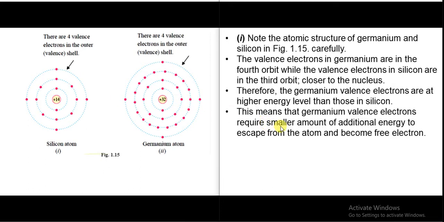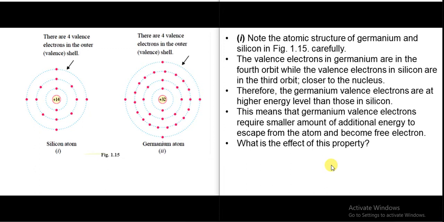This means that germanium valence electrons require a smaller amount of additional energy to escape from the atom and become free electrons. The more the distance between the nucleus and the orbits, the electrons are loosely bound but at higher energy. The closer the electrons are to the nucleus, the more tightly bound, but the energy is less.